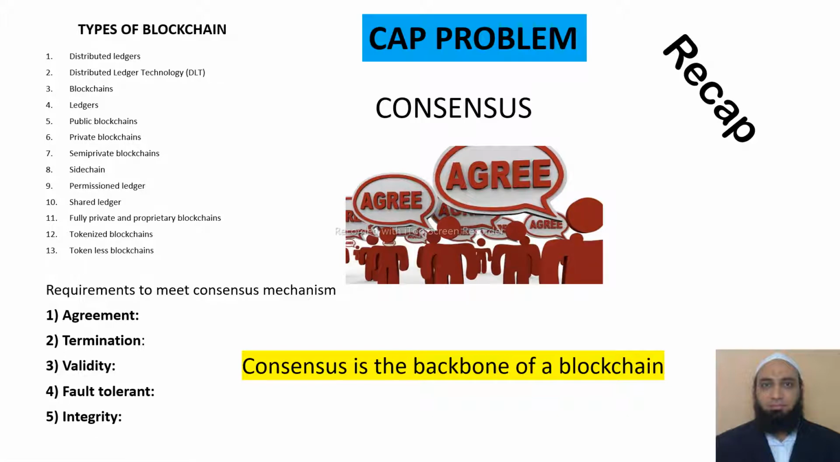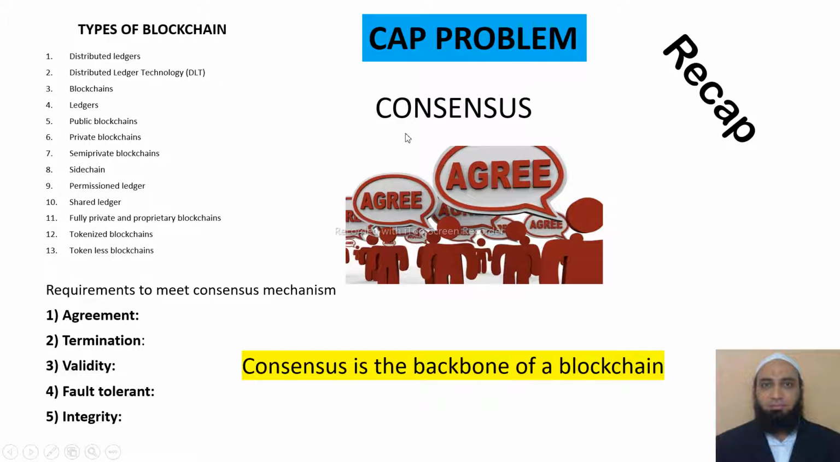In the previous classes, we learnt about the different types of blockchain: distributed ledgers, distributed ledger technology, blockchains, ledgers, public blockchains, private blockchains, semi-private blockchains, side chains, permissioned ledger, shared ledger, fully private, proprietary blockchains, tokenized blockchains, and tokenless blockchains.